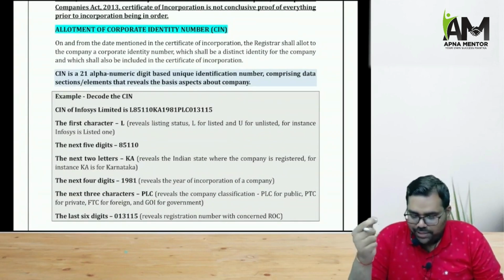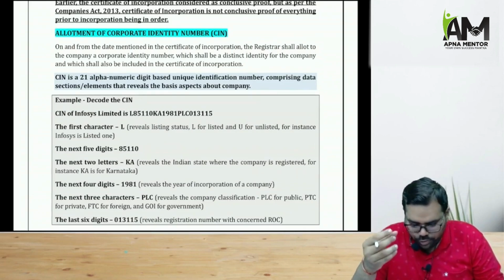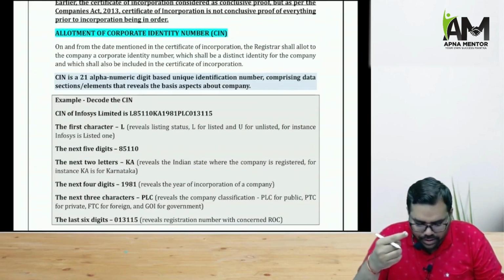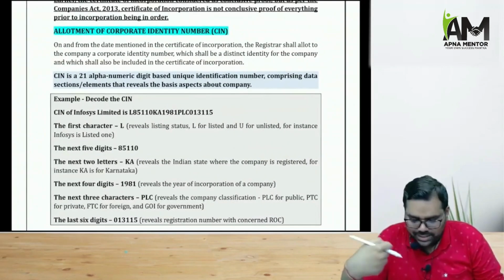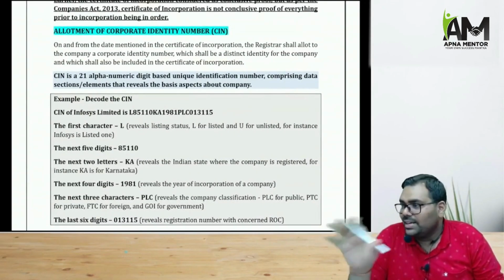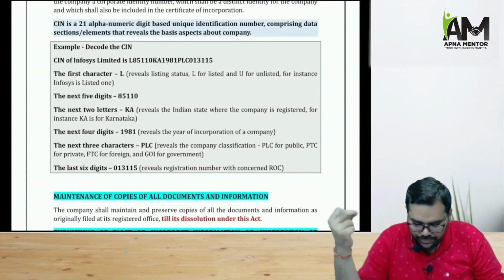If in the SIN number the first letter used is U, it denotes that it is an unlisted company, right? Similarly, if in the SIN number the letter K is used, that will indicate that it's a Karnataka based company. So accordingly, there are different codes given in the SIN number.